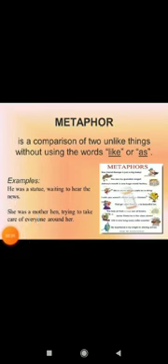Metaphor is a comparison of two unlike things without using the words like or as. Metaphor is a device of comparison only, but in this comparison, comparative words are not used. Like, he was a statue waiting to hear the news. So, he was like a statue is not mentioned, but comparison is made between he and statue. He was a mother hen trying to take care of everyone around her.